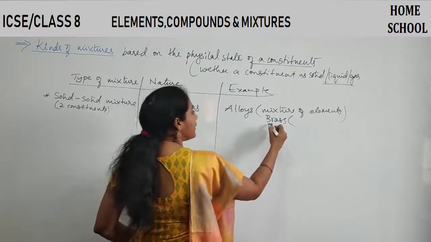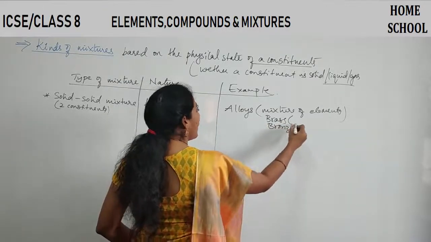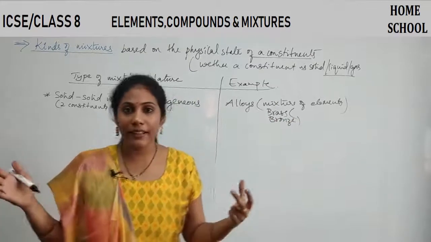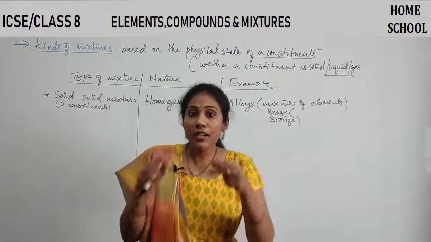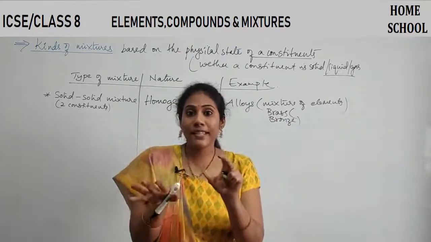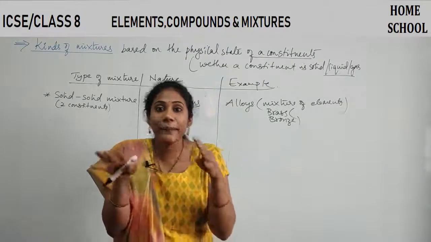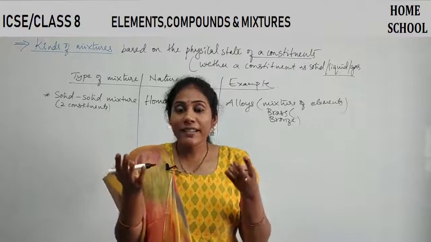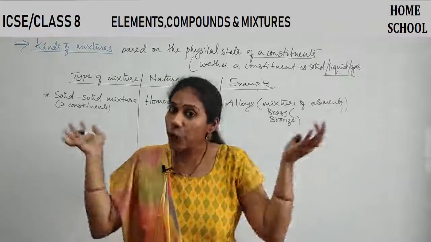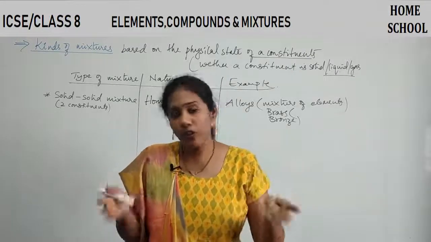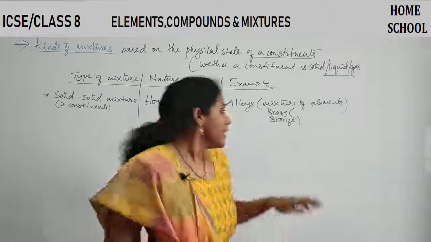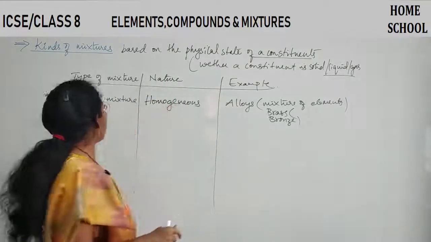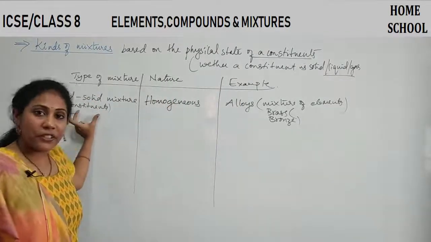Bronze is one more alloy. You must have heard of a bronze medal. In bronze two elements are completely mixed. You cannot separate them that easily. The two elements are uniformly spread throughout the mixture. So alloys are examples for this variety of mixture.